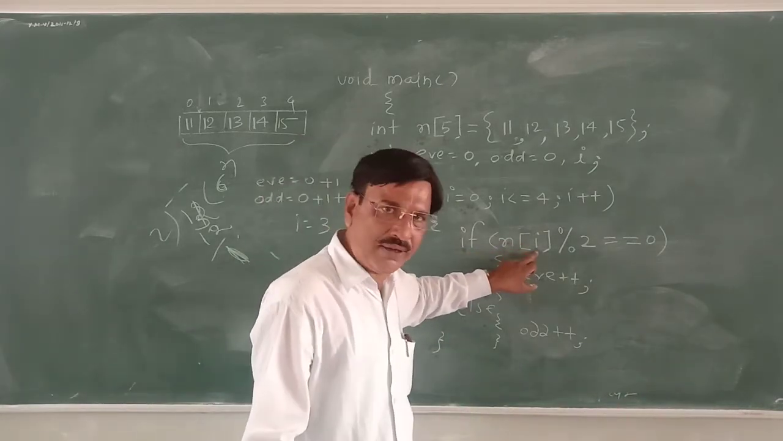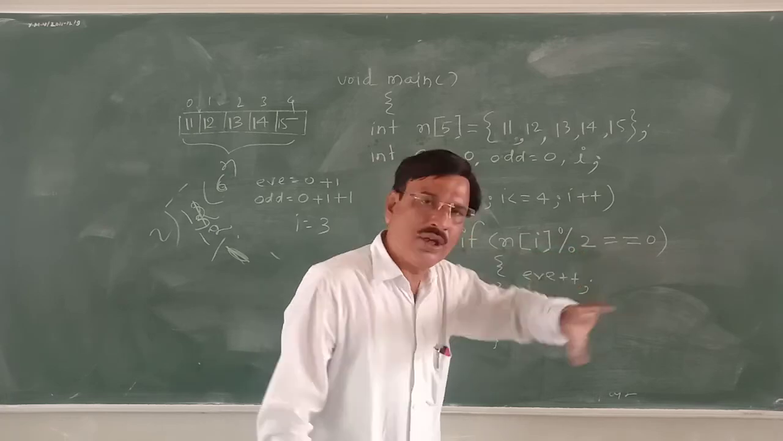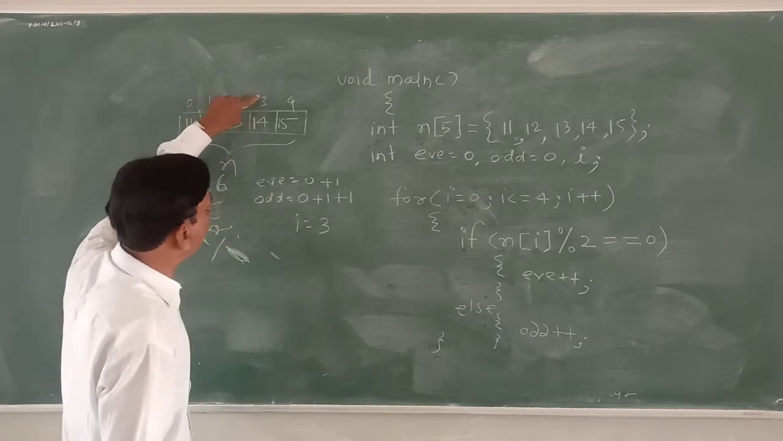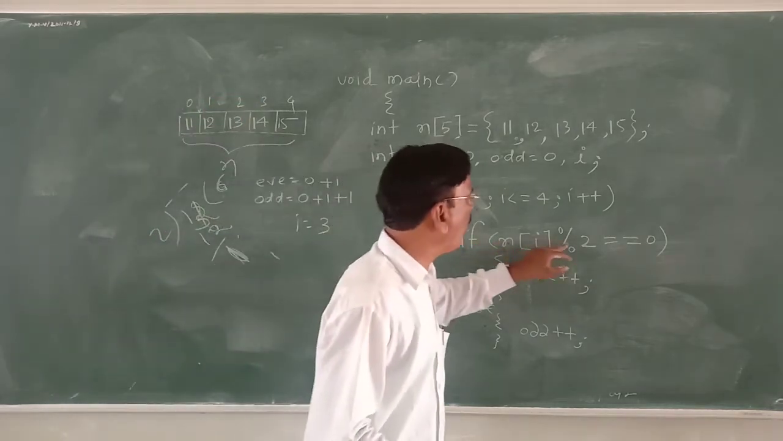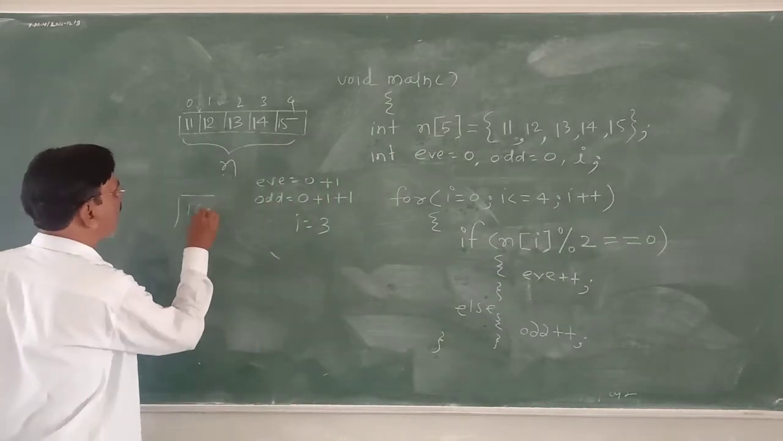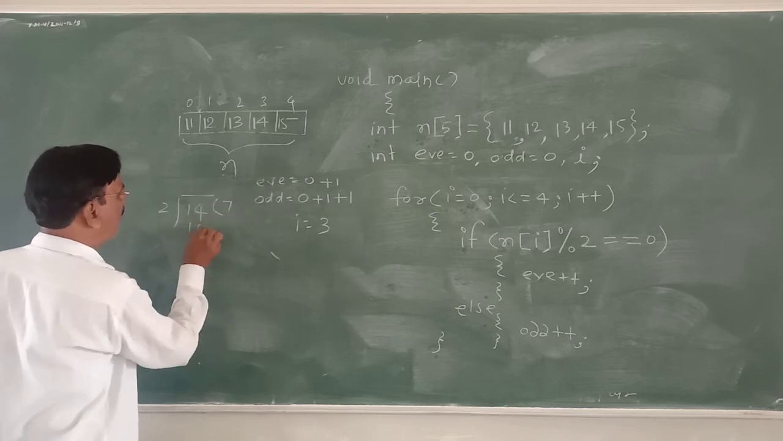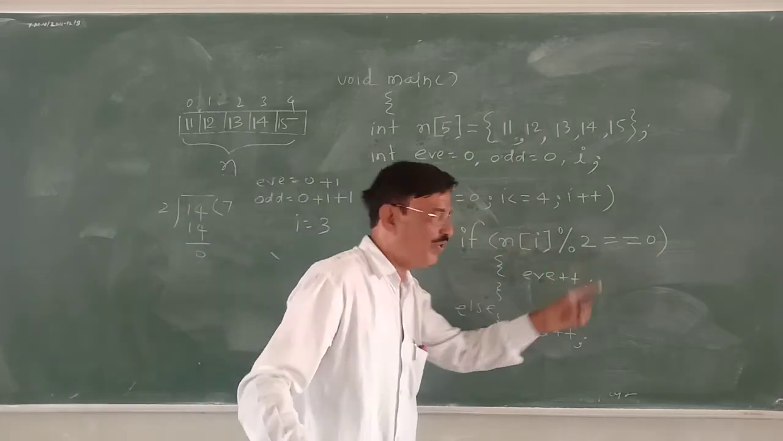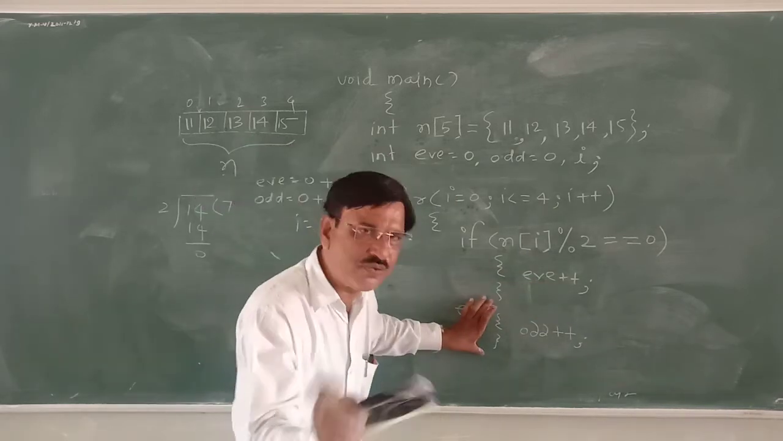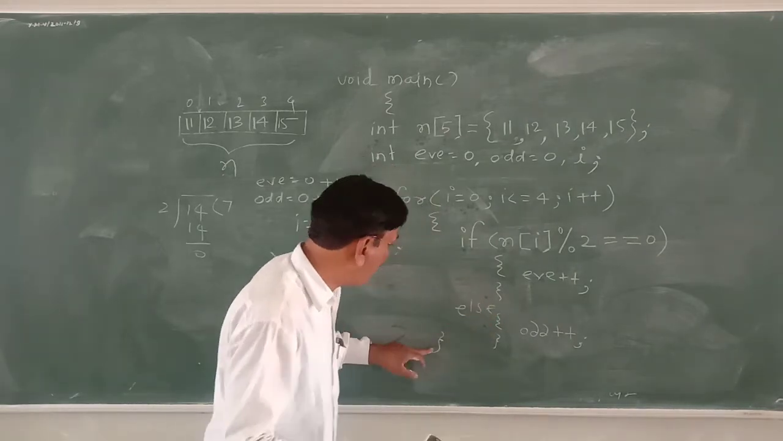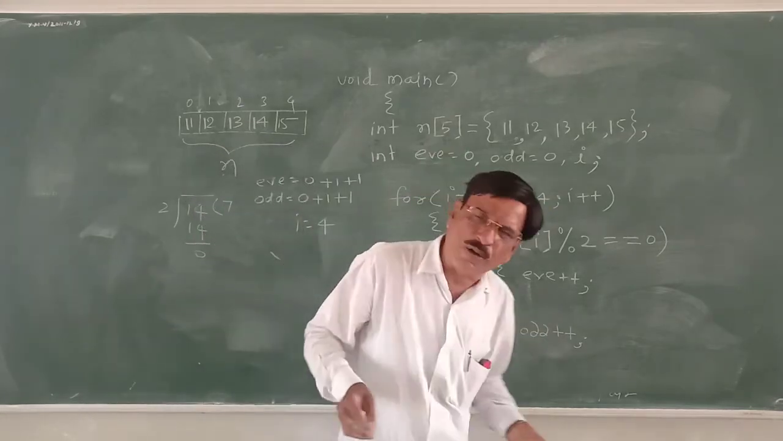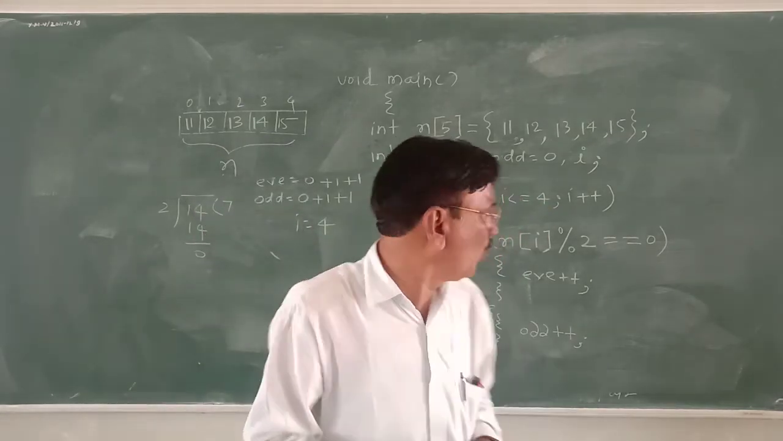If n of 3 divided by 2 gives remainder 0, question. n of 3, who is that? 14. 14 divided by 2, quotient is 7, product is 14, remainder 0. Yes. If yes, then e plus plus. Else will not be executed. Either one will be executed. If finish. Again, i becomes 4. i is smaller than or equal to 4. Not smaller than 4, but equal to 4.